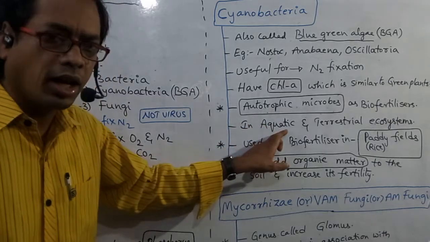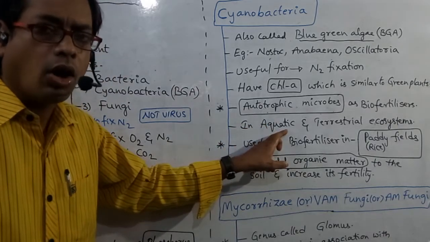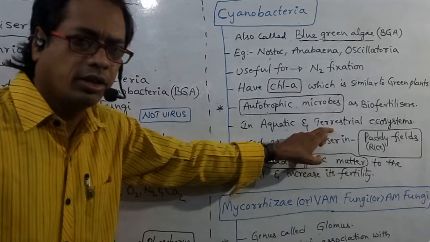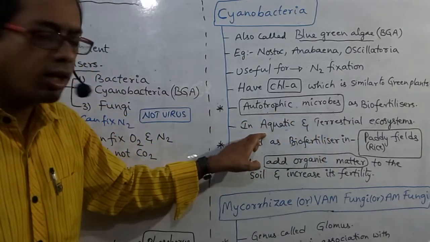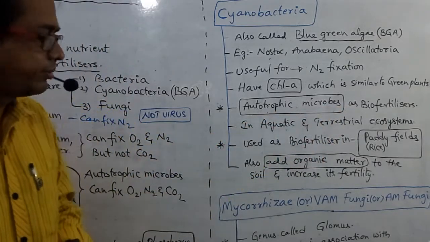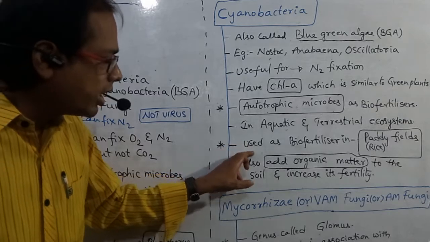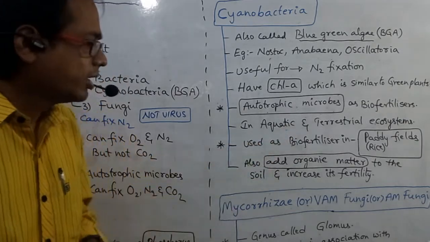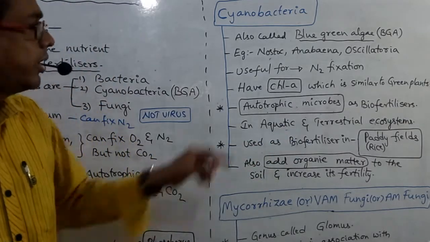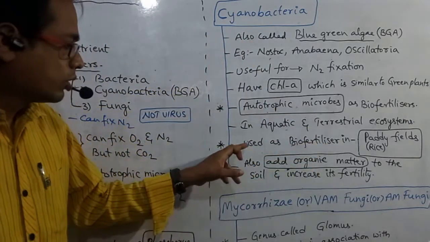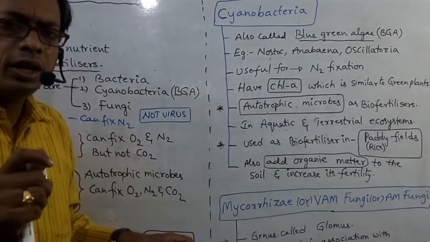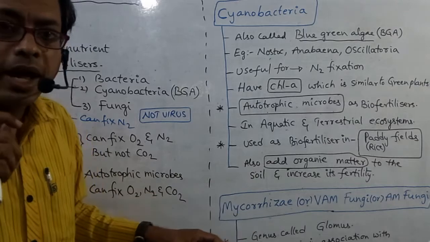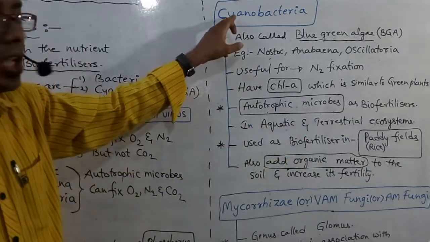These cyanobacteria live in water and on land. Living in water is called aquatic, living on land is called terrestrial. So these are aquatic and terrestrial ecosystems. These are used as biofertilizer in paddy fields. That point you have to remember. So which one is used as biofertilizer in paddy fields? We have to say cyanobacteria.